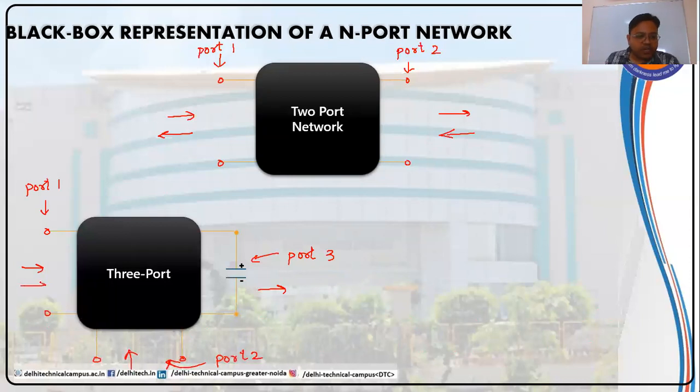Or I can input signal from here and get the output from here and here. Or I can input signal from here and get the output from these 2 ports. I can use any number of ports to input the signal, and any number of ports to get the output from the network. So this particular network has 3 ports, 1, 2, and 3. So why it is called a 3-port